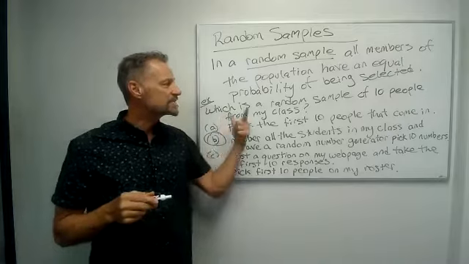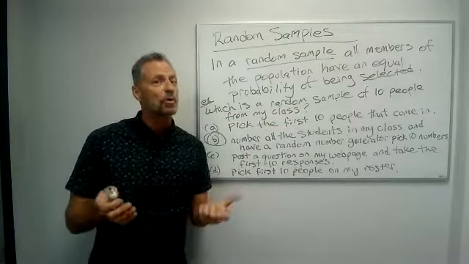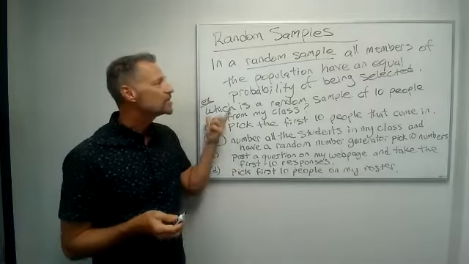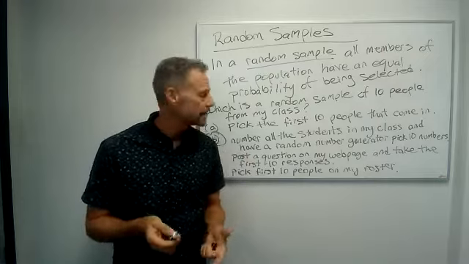If I just pick the first 10 people that come in, if somebody missed that day, they have a 0% chance, or a 0 probability, of being selected. So they don't have the same probability of being selected as everybody else does.